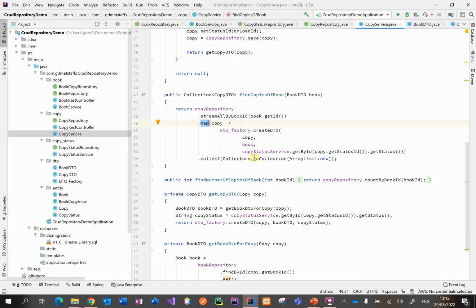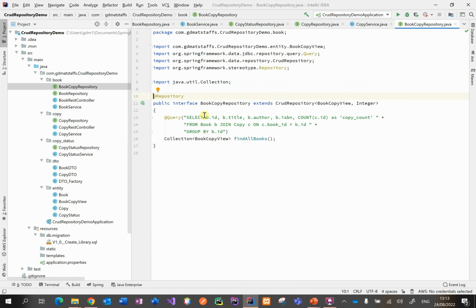And then we're going to collect that into an array list. If we want to call findNumberOfCopiesOfBook, we provide the book ID. And this method will call from the copy repository the countByBookId method, which counts all the copies with this book ID, returns that number as an int, and then this method returns it to whoever has called the method.